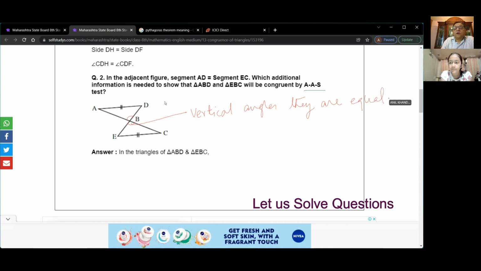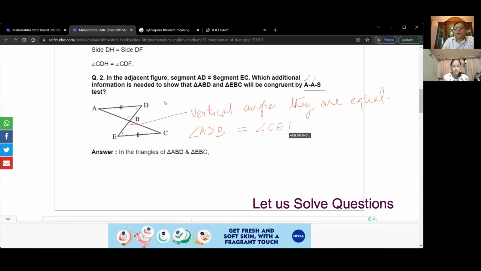Now you need one more angle. So what additional information do you need? You need this angle to be equal to that angle. So you need to know that angle ADB is equal to angle CEB.